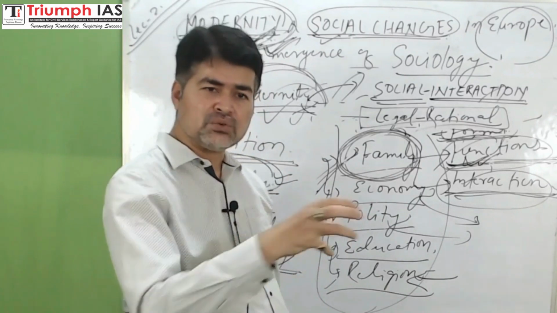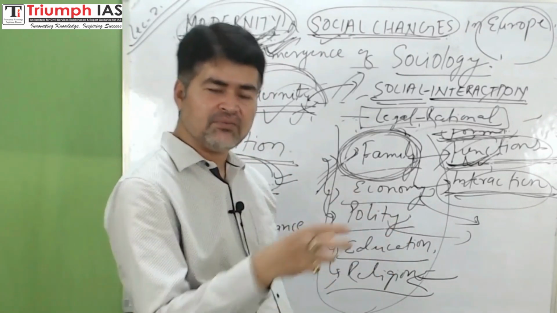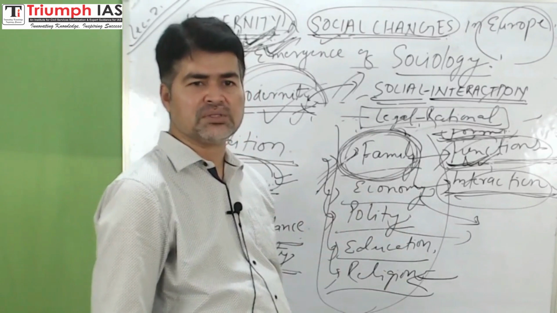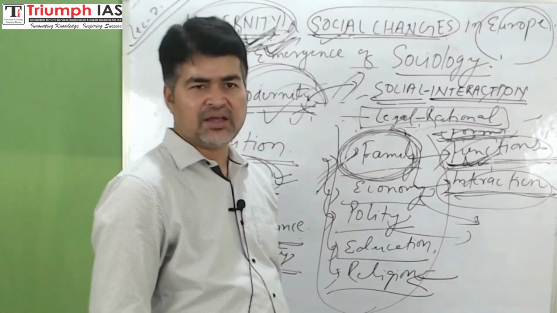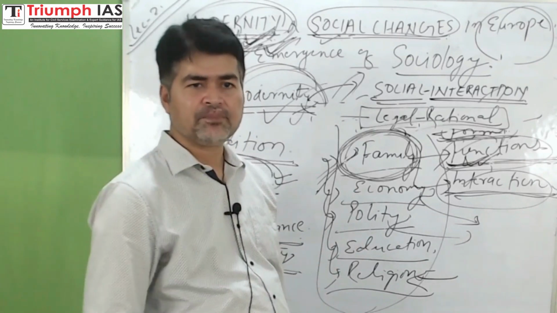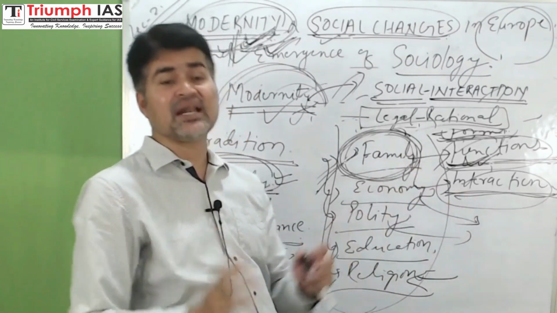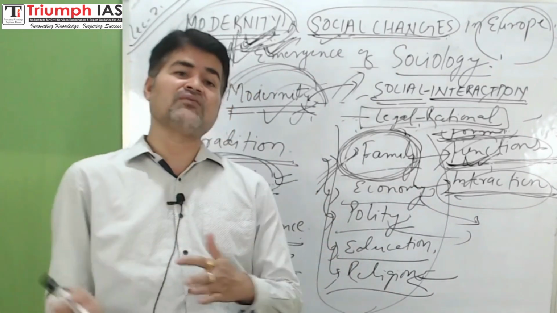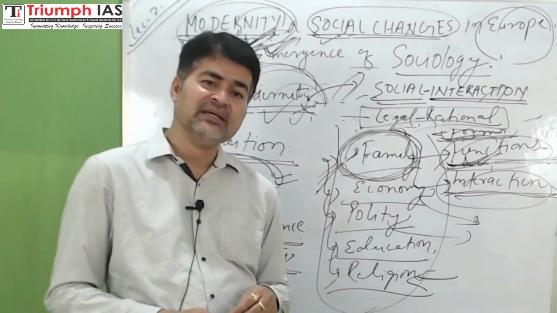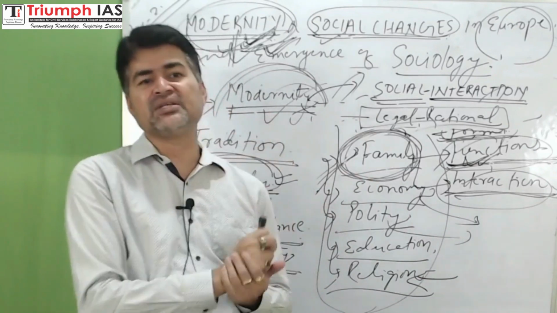Women used to perform expressive roles in the family, and men instrumental roles in the public sphere. This is an aspect of tradition. Even today the majority of women are domesticated in Indian society.